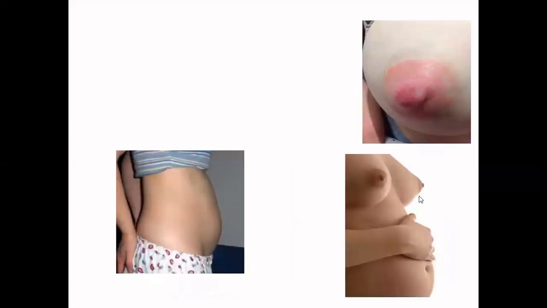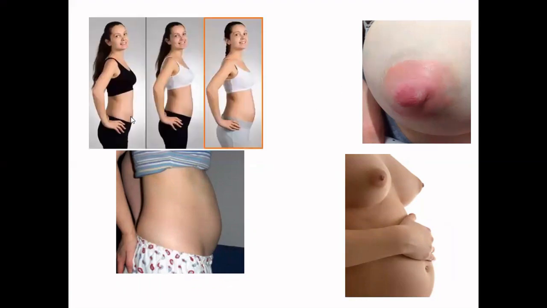And these are the changes that I was talking about which occur in the woman in the first trimester. So you may find that towards the end of the first trimester, you may feel a little bit of a bump in your belly. You may feel a development of the breast. You may feel tenderness in the breast as you see here. And you may also see the phases of your belly development from the initial phase towards the end of the first trimester.